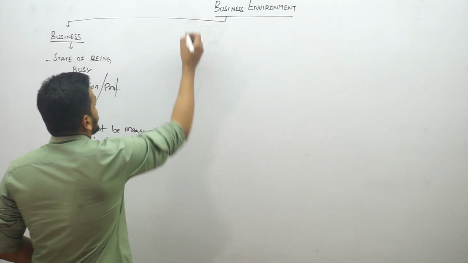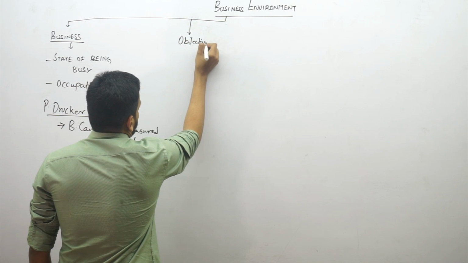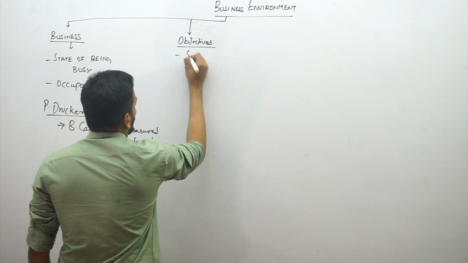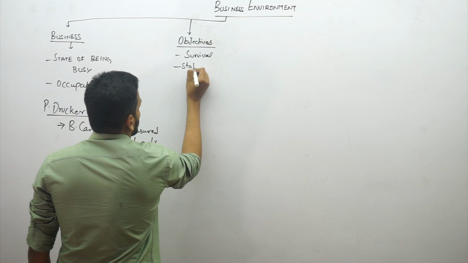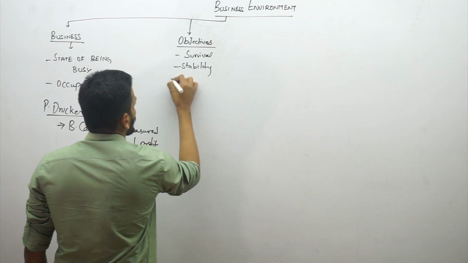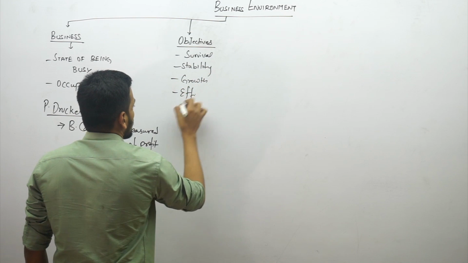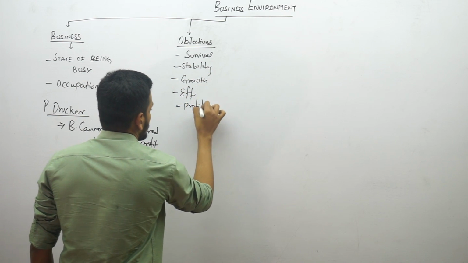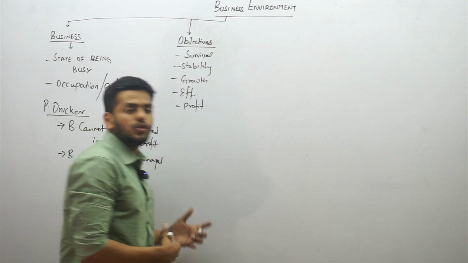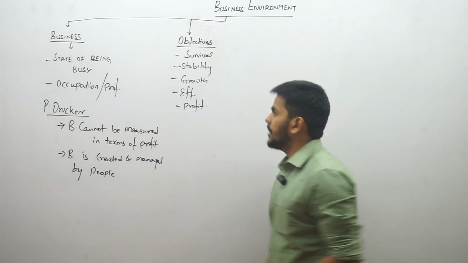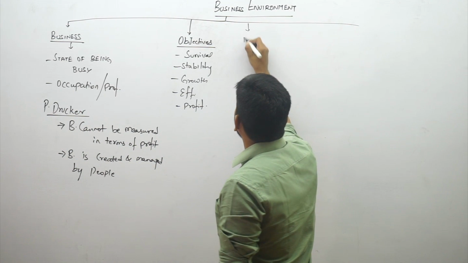Moving on are the objectives of business, right? Objectives of business: survival, stability, growth, efficiency, and profitability. These are the 5 basic objectives of business. Moving on, these are 2 concepts of business and business objectives. Then moving on, we're going to environment, where we're talking about what is environment, right?